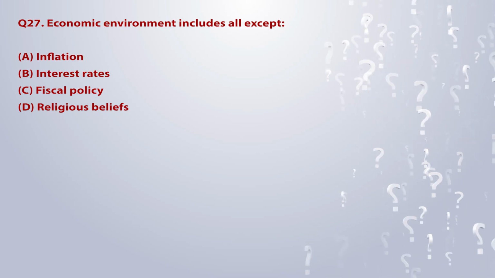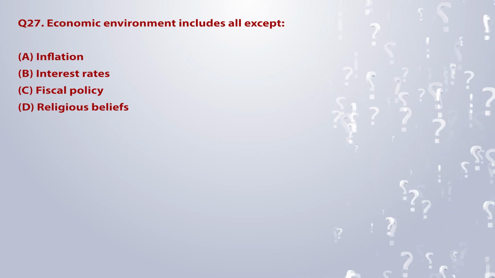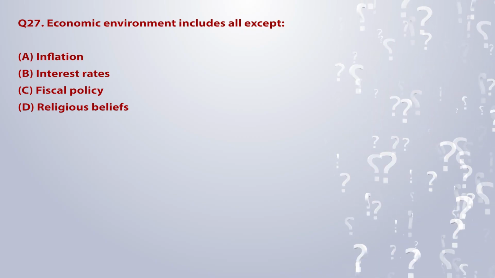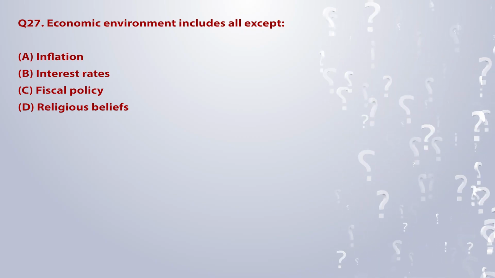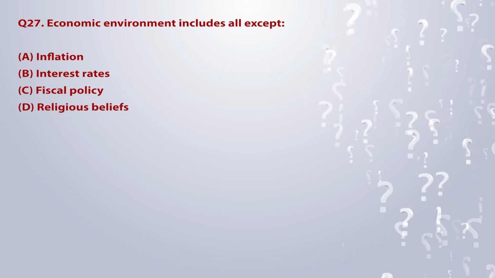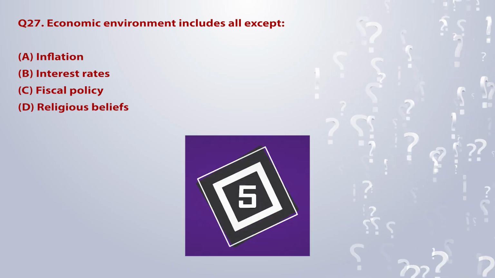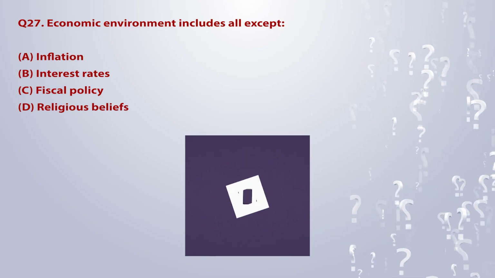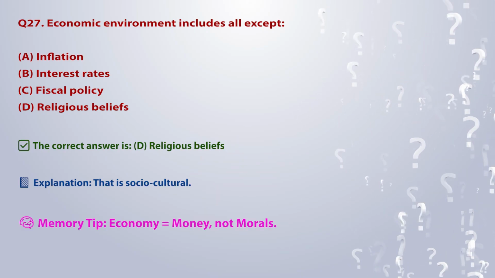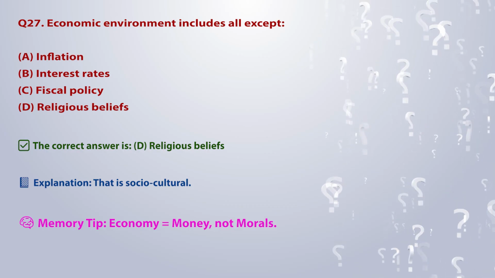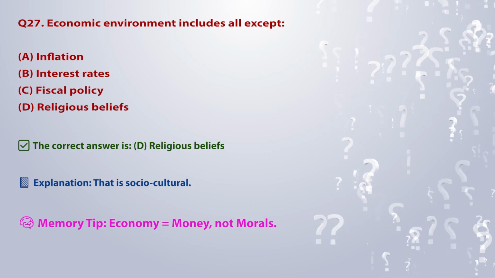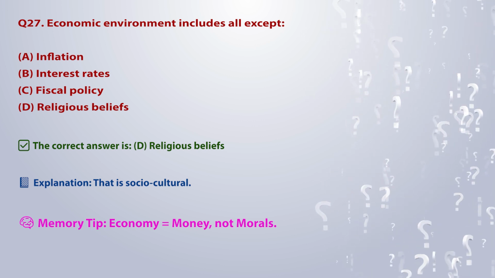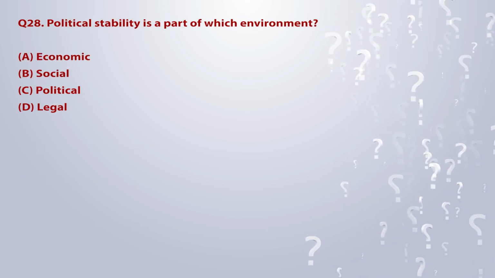Q27. Economic environment includes all except: A. Inflation. B. Interest rates. C. Fiscal policy. D. Religious beliefs. The correct answer is D. Religious beliefs. Explanation: that is socio-cultural. Memory tip: economy is equal to money, not morals.